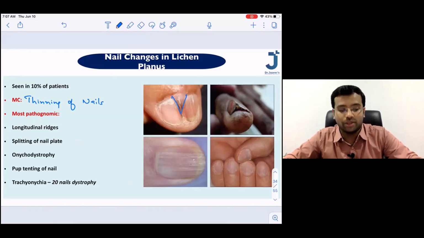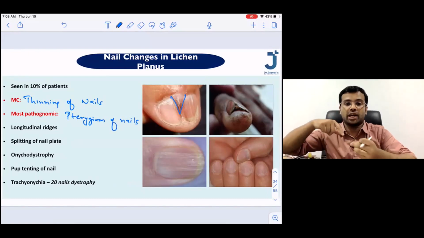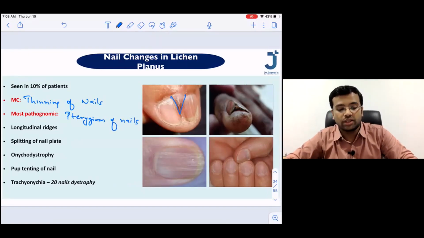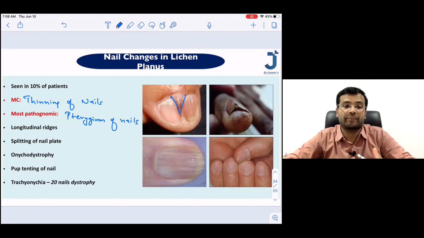You call it as the pterygium of the nails. So there is a wing-shaped extension, isn't it? So this is called as pterygium. So pterygium is the most pathognomonic and thinning of the nails is the most common. So in psoriasis, pitting was the most common, oil drop was the most pathognomonic.